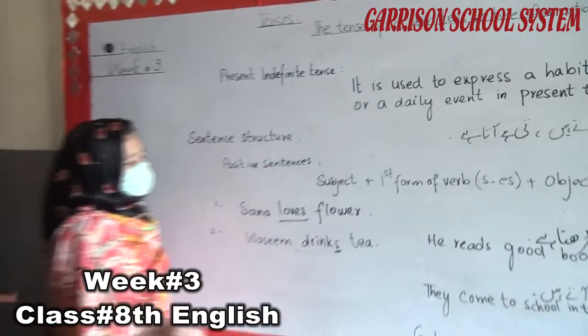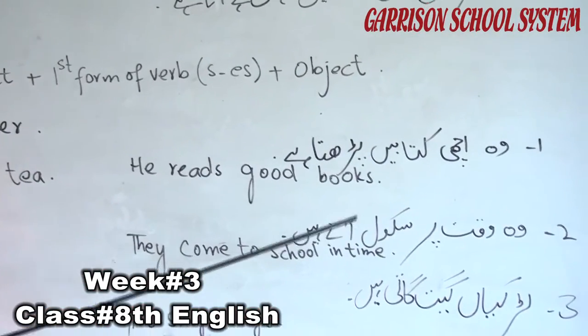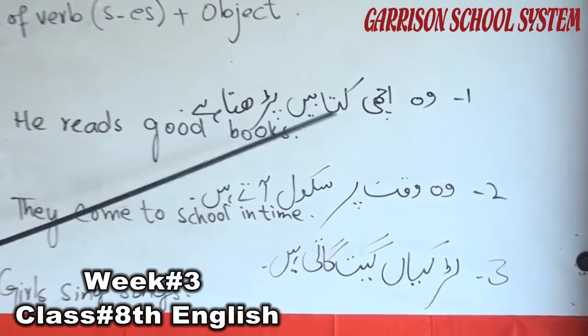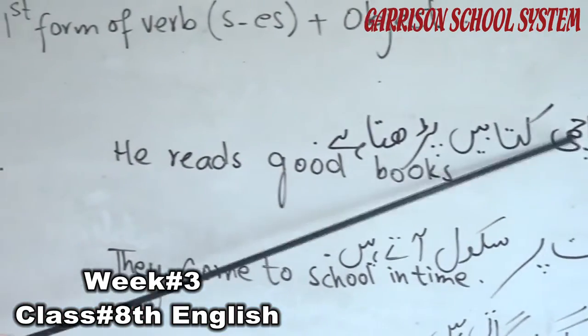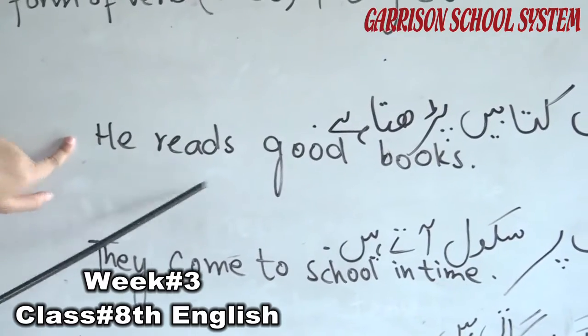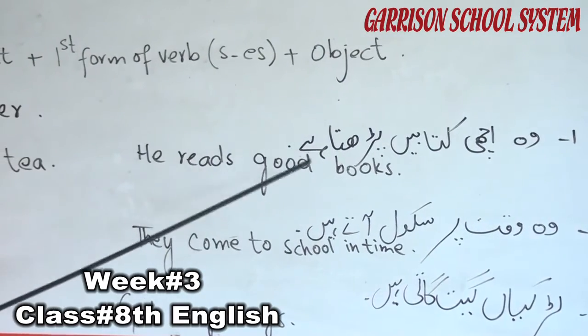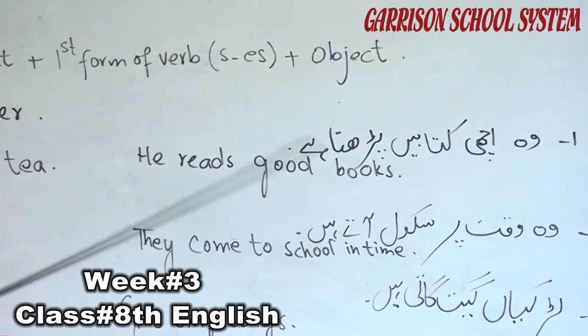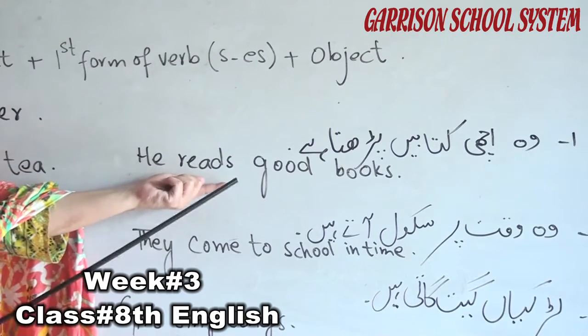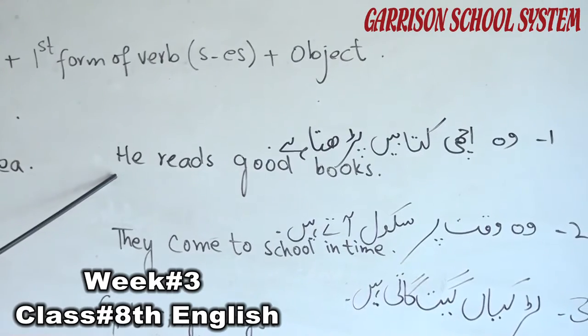Look at the examples given to you for the affirmative sentences, also known as positive sentences, simple sentences. He reads good books. He is a singular person, so we use he. Reads, good books. We use s with the first form of verb when we are talking about a singular subject.